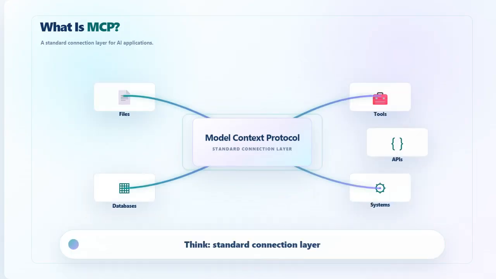Now let's look at what is MCP. MCP stands for Model Context Protocol. It is an open protocol for connecting AI applications to external systems. These systems can include files, databases, tools, APIs, and business platforms. Instead of building a separate custom connector for every tool, MCP provides a shared pattern. That makes AI integration more reusable. For beginners, think of MCP as a standard connection layer for AI.